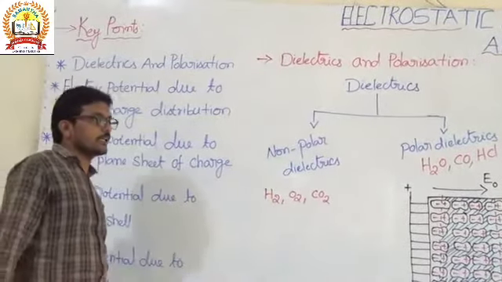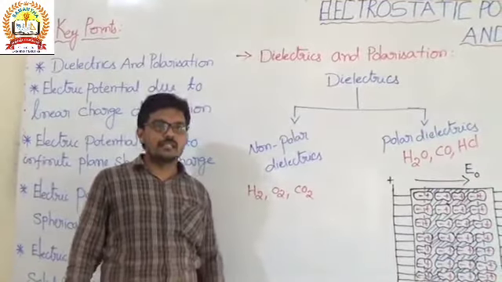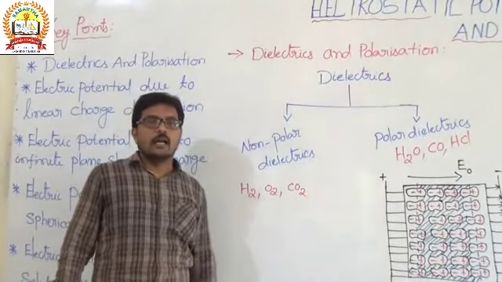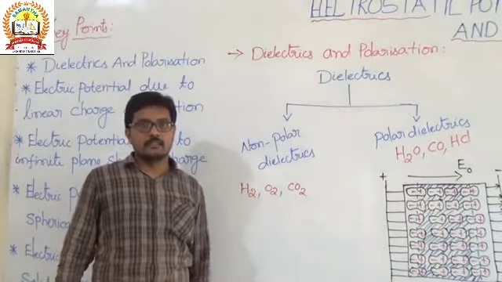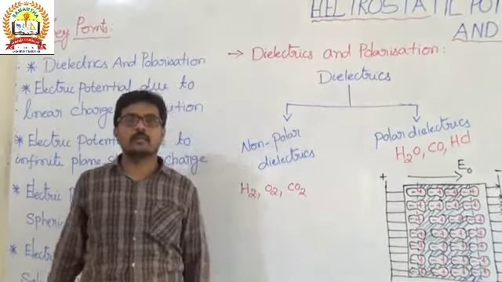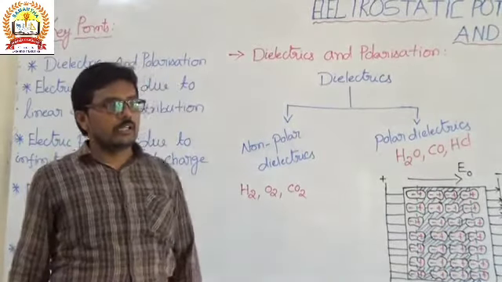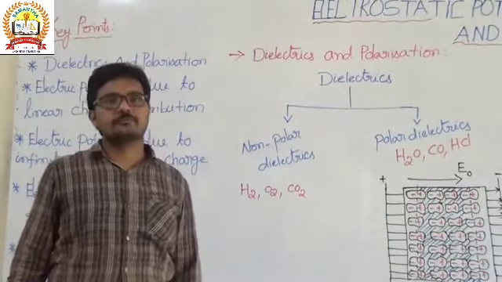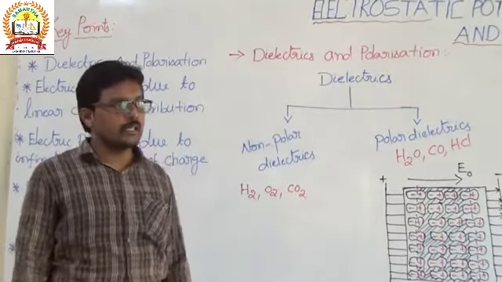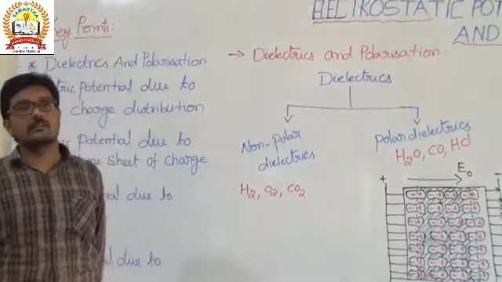In the presence of an electric field, what happens? We know that the positive charge gets displaced and it forms a dipole. Due to the positive charge and the negative charge we have a dipole moment, and it creates an electric field. Due to this induced electric field, the original electric field decreases, and it forms a dipole in the presence of an electric field.